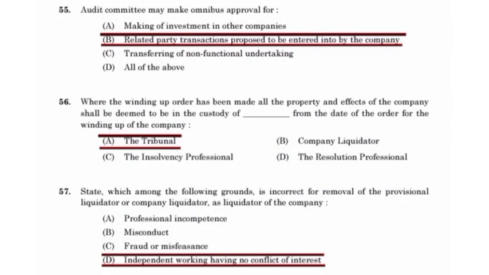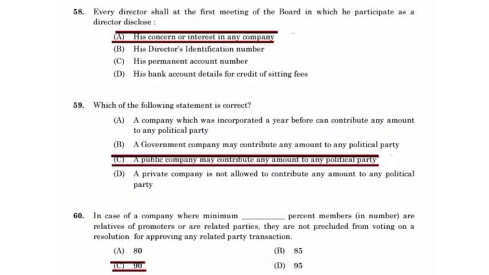Where the winding up order has been made, all the property and effects of the company shall be deemed to be in the custody of the tribunal from the date of the order for the winding up of the company. State which among the following grounds is incorrect for removal of the provisional liquidator or company liquidator as liquidator of the company. Every director shall at the first meeting of the board in which he participated as a director disclose his concern or interest in any company.